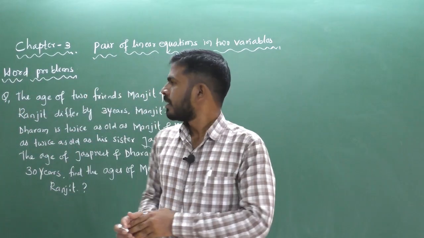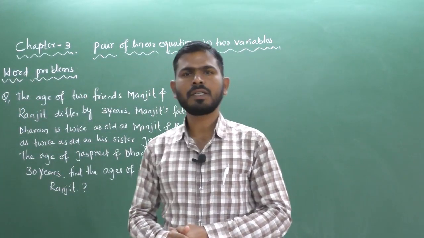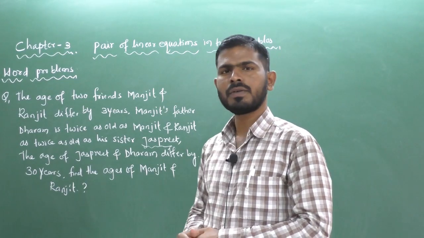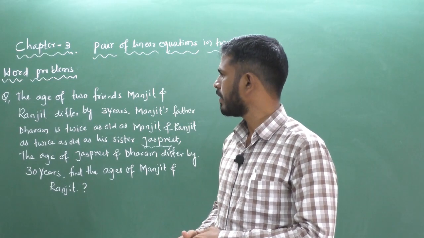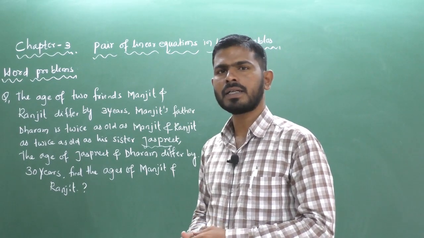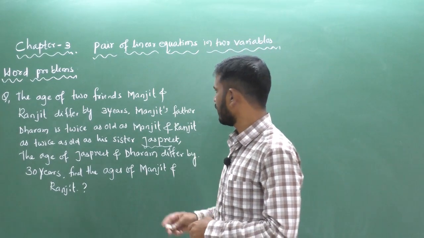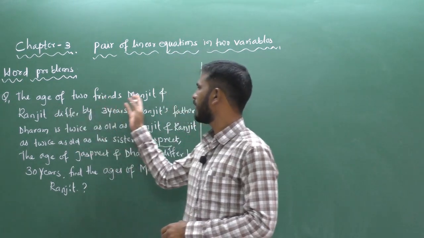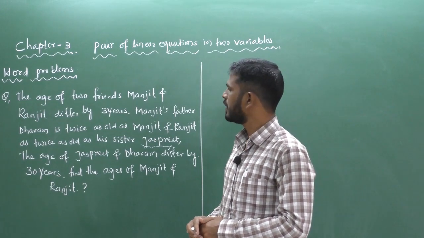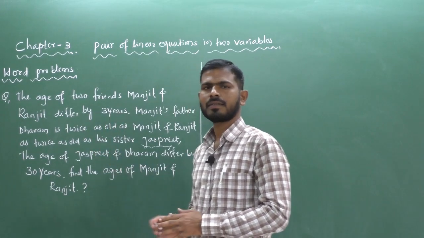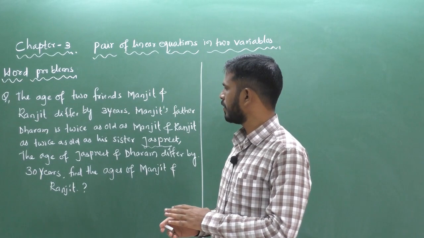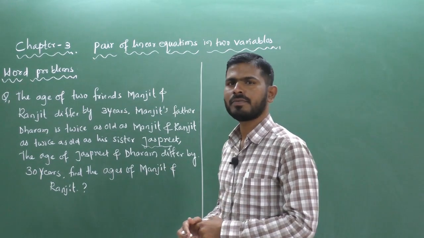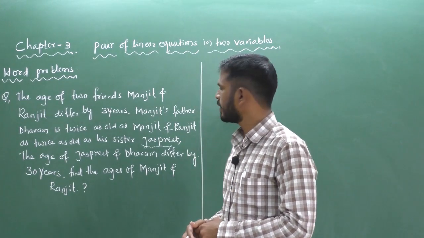If you look at this question, it is a little bit confusing. So just read the question twice and you will get clear what is given and what you have to find. So here, first, two friends Manjeet and Ranjit, the difference of their ages is 3 years. This is the first case. The second condition is a little bit confusing. That's why I am reading the question twice.